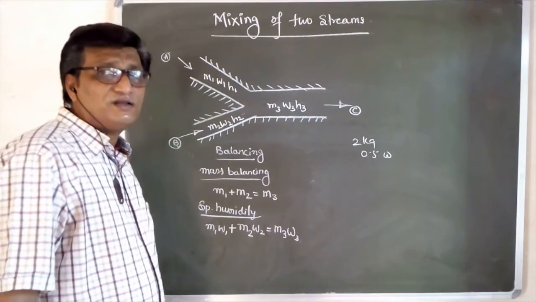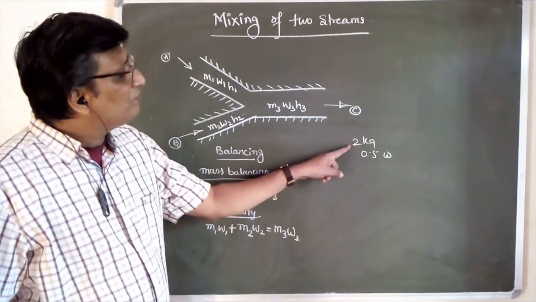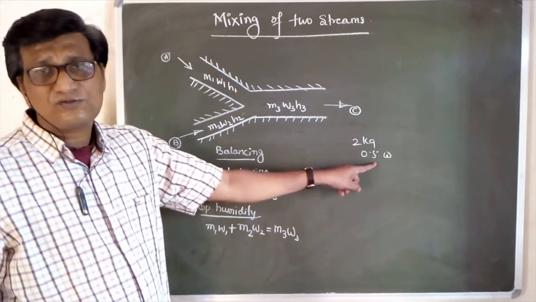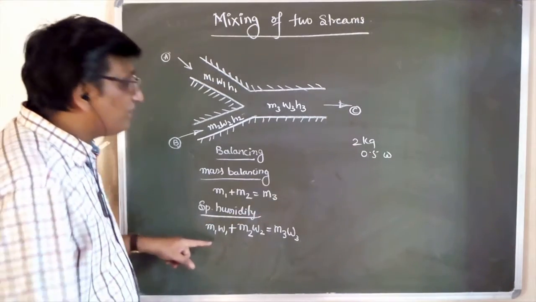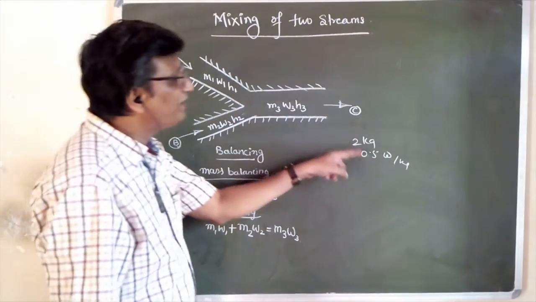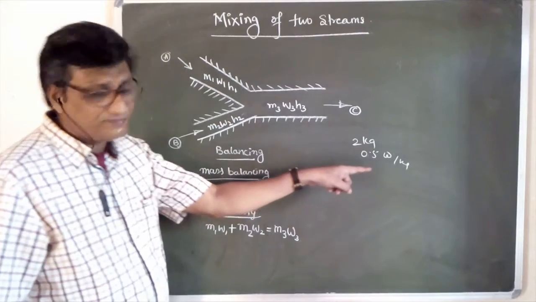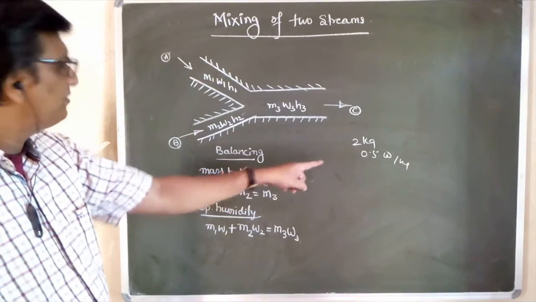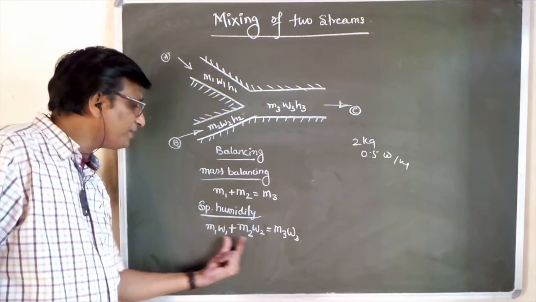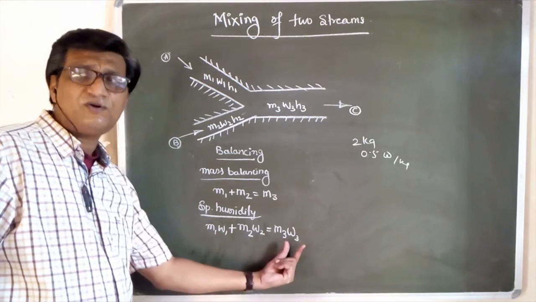That means if 2 kg is coming and 0.5 is the specific humidity per kg, then for 2 kg it is 2 into 0.5, that is 1 kg of water. Or this is M1 into W1 plus M2 into W2 is equal to M3 into W3.